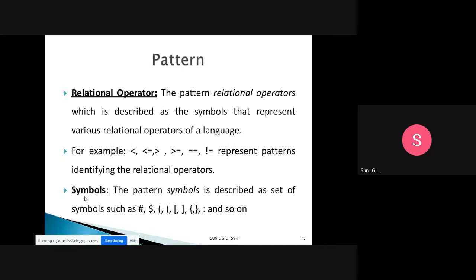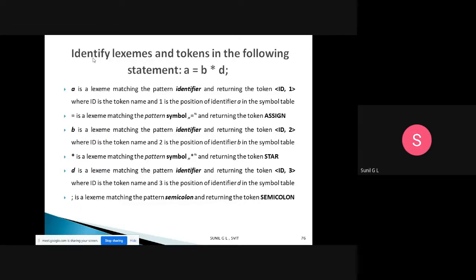The last one is symbol. The pattern symbol is described as a symbol such as hash, dollar, open parenthesis, close parenthesis, open bracket, close bracket, open flower bracket, close flower bracket, and so on. We have N number of these. So the patterns are four things: keywords, identifiers, relational operators, and symbols. We have discussed tokens, lexemes, and patterns. Your job is to identify which one is the lexeme, which is the pattern, and which is the token. Here I will give an example.